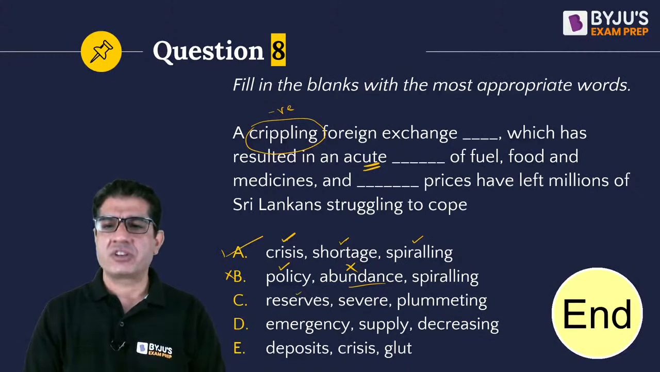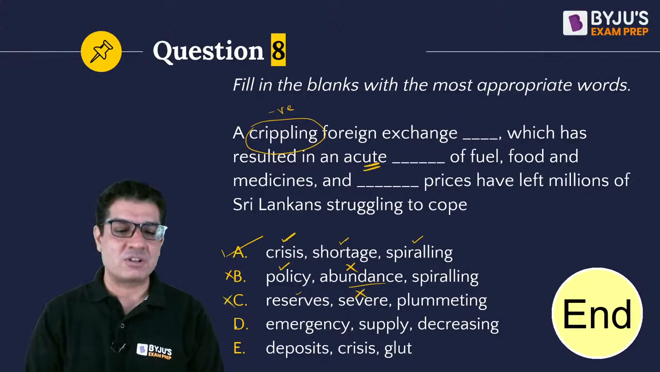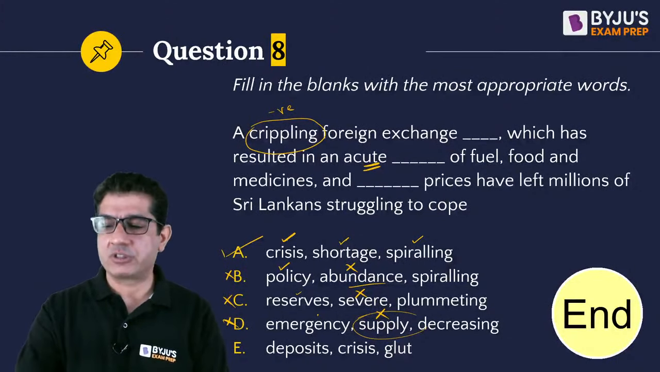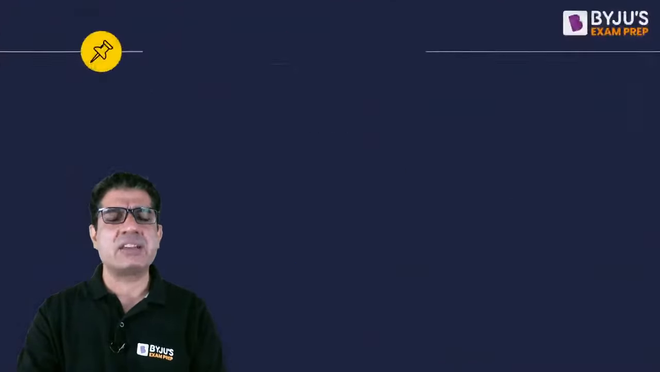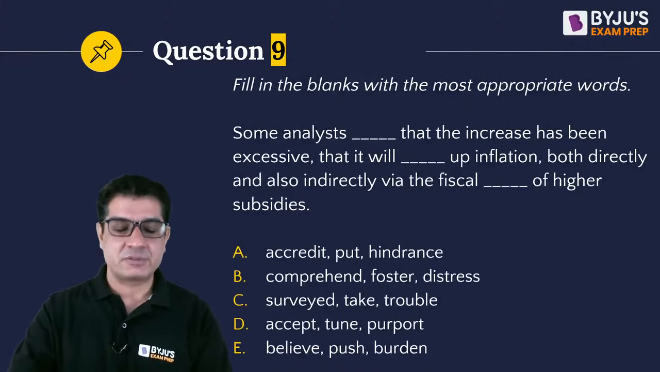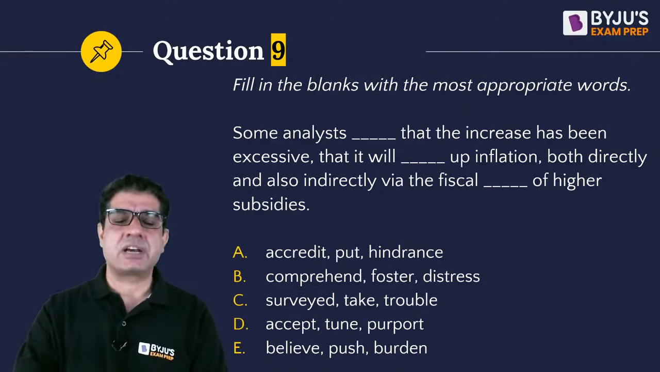Crippling foreign exchange reserves, which has resulted in an acute severe of fuel. Acute is an adjective. Where is the noun? Severe won't go. So C can also be ruled out. A crippling foreign exchange emergency, which has resulted in an acute supply of fuel. That doesn't work. So even D is ruled out. I hope I have told you why B, C and D are wrong, because I saw some of us who've gone on to choose that. And with that, let's dive into our next fill in the blank of a similar variety. Let's go ahead and give this one a shot, and your time starts now.